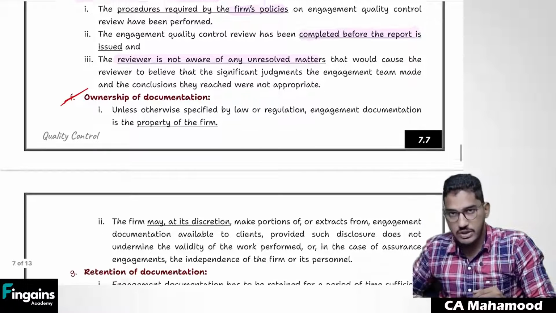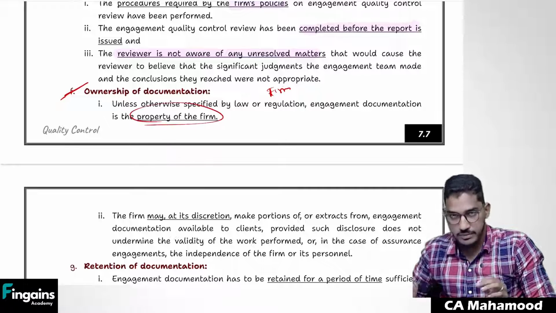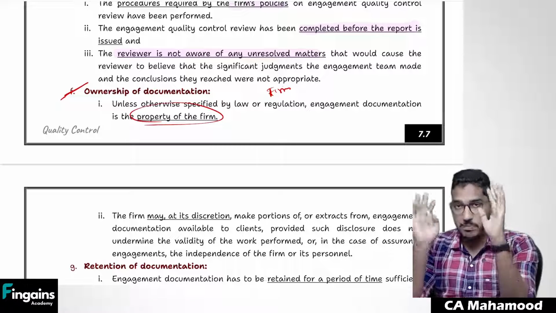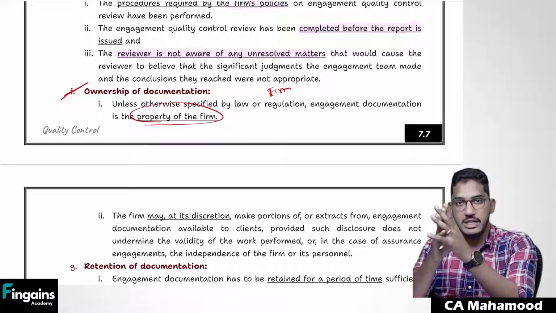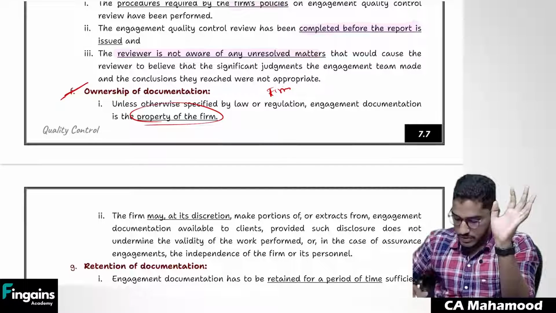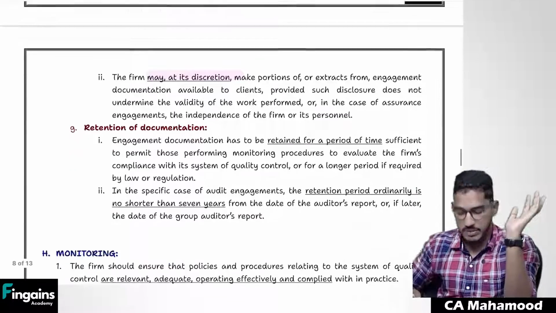Sir, who is the owner of that audit documentation? The firm is the owner of that. It is a property of the firm. The engagement documentation is going to be the property of the firm. A firm will have exclusive rights over it. They need not share even extracts, even with the client. It is completely at their discretion. If they want, they will share it. If they don't want, they will not share it with anybody. It is completely the property of the firm.